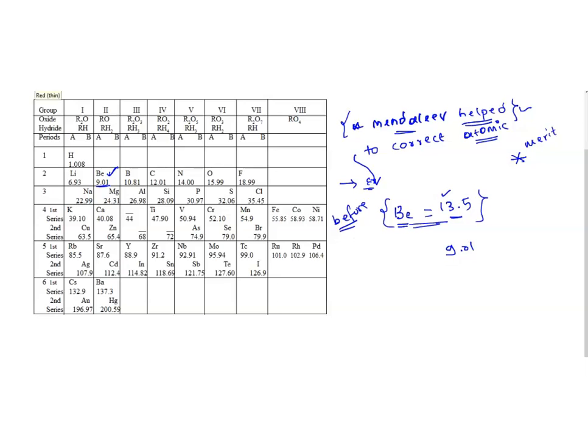This is one of the examples where the Mendeleev periodic table corrected the atomic mass. Earlier, the atomic mass of beryllium was treated as 13.5. Once the Mendeleev periodic table came, it corrected the atomic mass of beryllium to 9.01. Nowadays, we are still using 9.01. Before Mendeleev, we were using 13.5 as the atomic mass of beryllium. That was wrong, and it was corrected by the Mendeleev periodic table. It is one of the greatest achievements of this table.